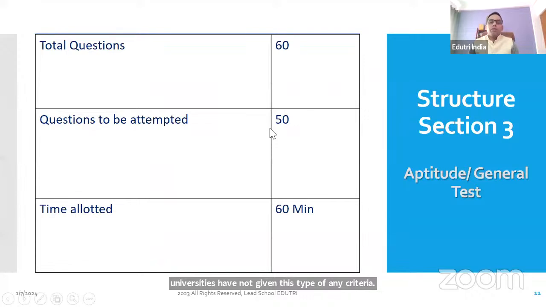Now, if you see your journal test paper, or aptitude paper, or section 3 paper, this paper has 60 questions. You are supposed to appear for 50 questions and you will be given 60 minutes.